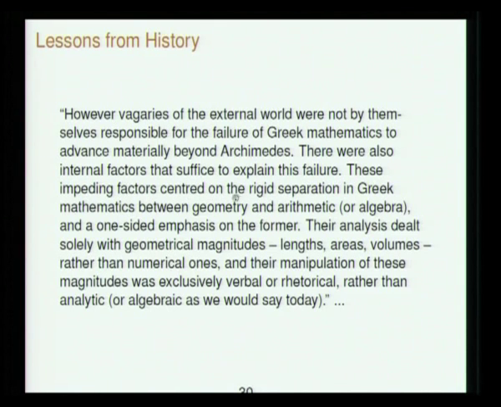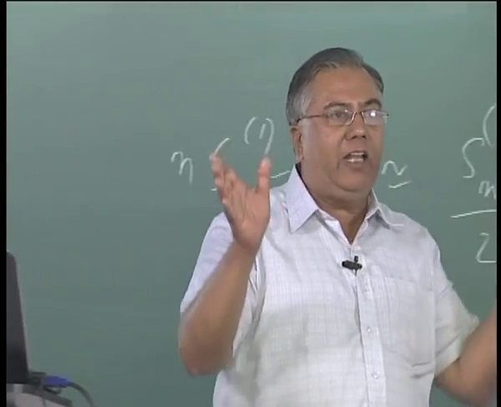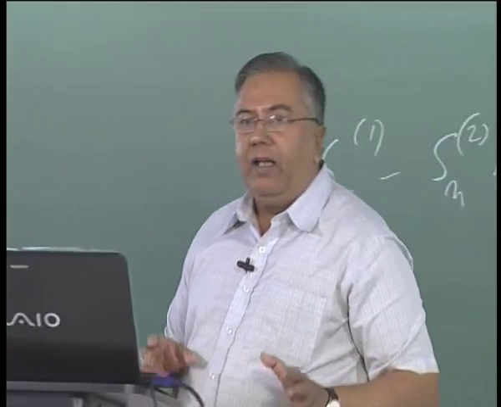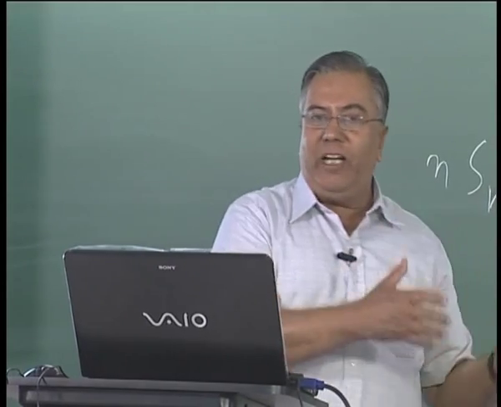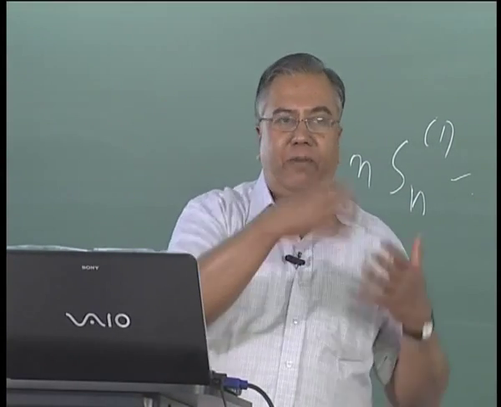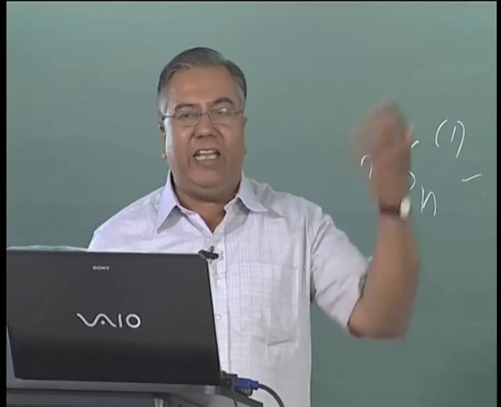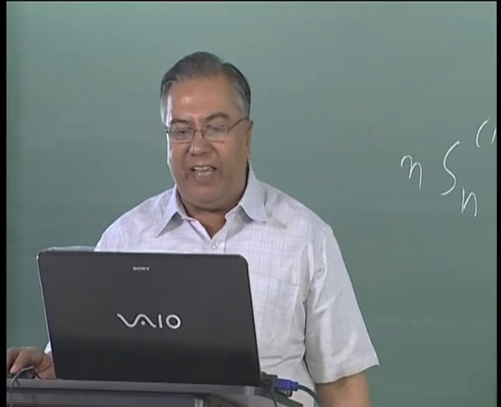These impeding factors centered on the rigid separation in Greek mathematics between geometry and arithmetic or algebra, and a one-sided emphasis on the former. Their analysis dealt solely with geometrical magnitudes, lengths, areas and volumes rather than numerical ones, and their manipulation of these magnitudes was exclusively verbal or rhetorical rather than analytic or algebraic, as we would say. This is more modern, but they would not think of the fourth power of a quantity because that cannot have a geometric representation. Indians did specialize in geometry, but they also applied algebra in a way. From the time of Katyayana Shulba Sutra, we are talking of n a square, which is n times another square.